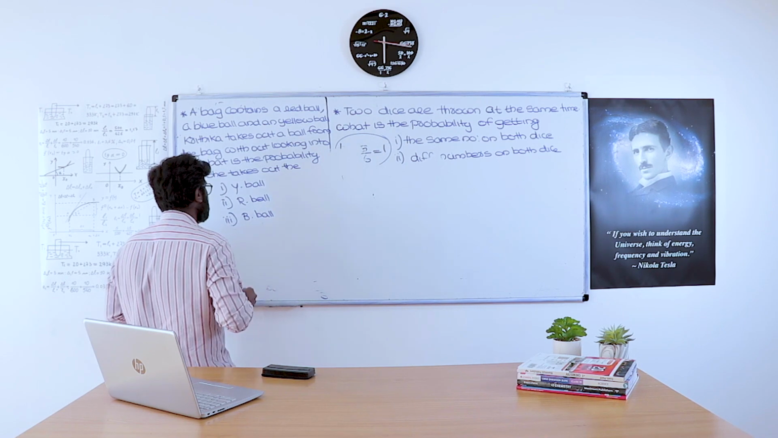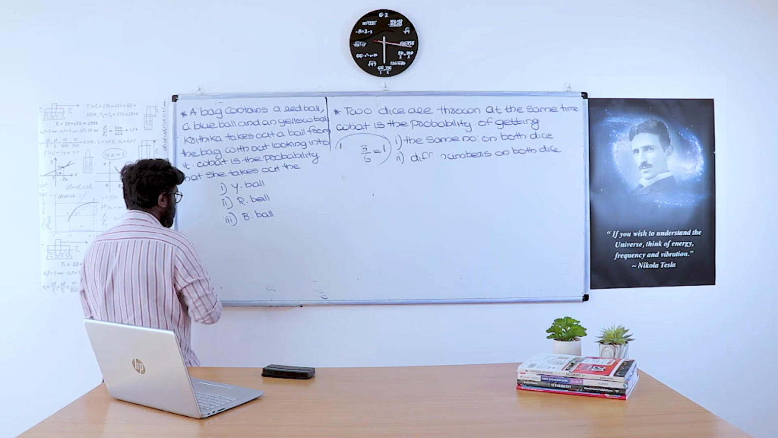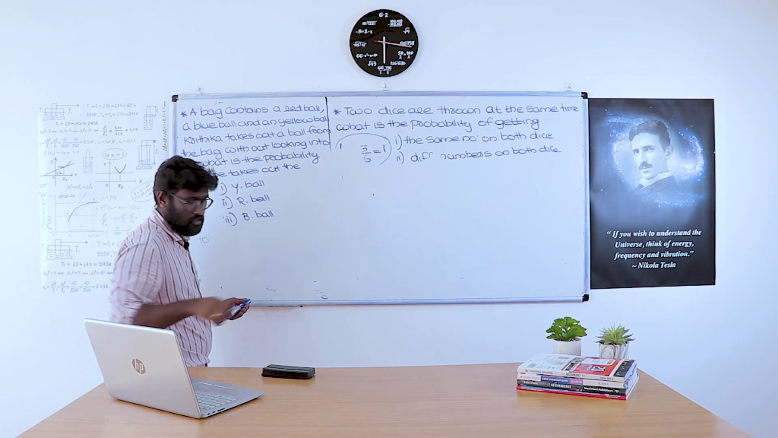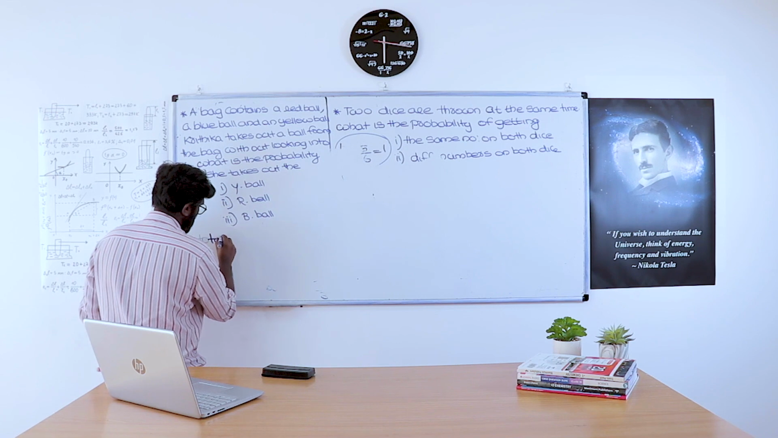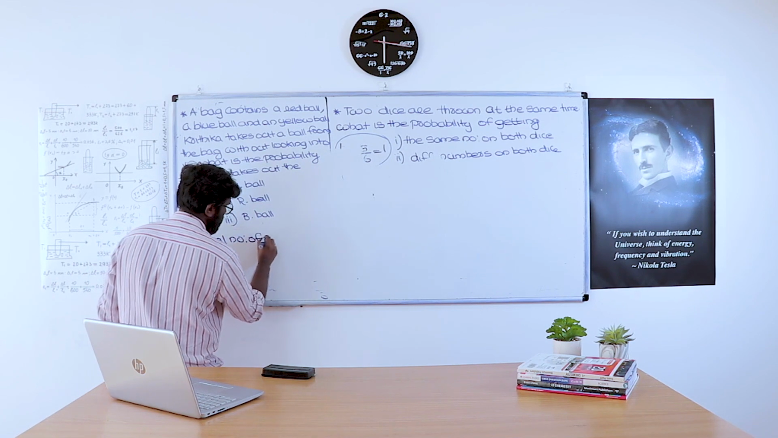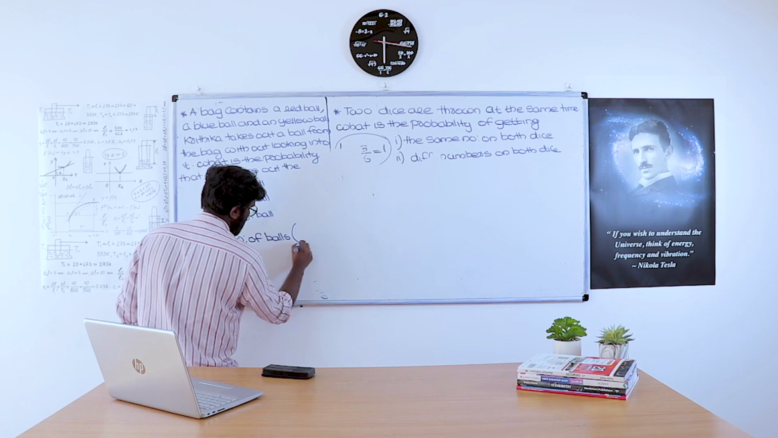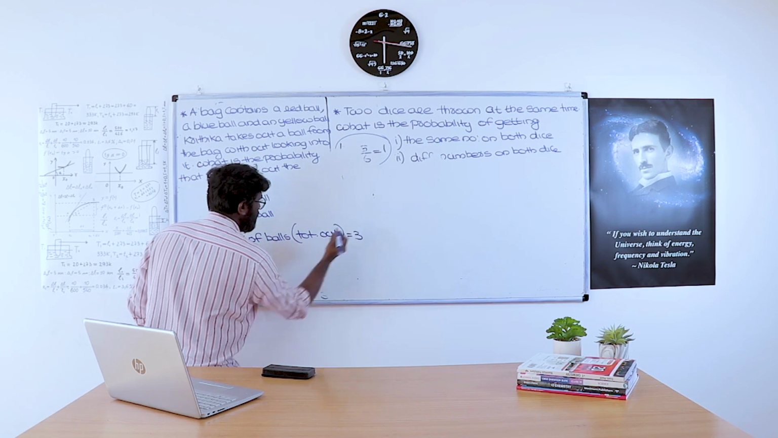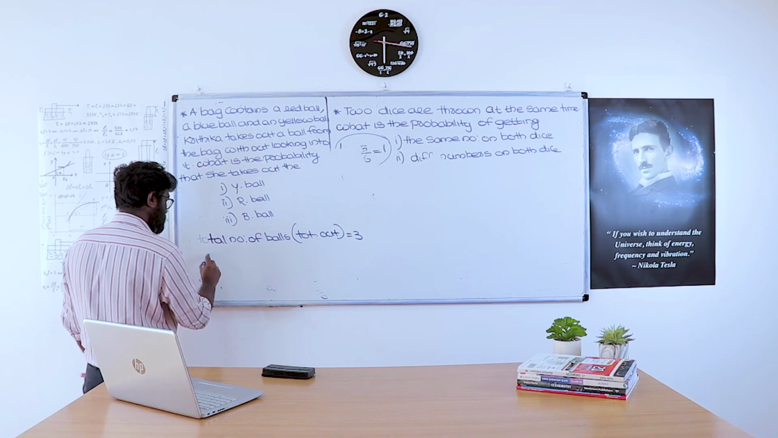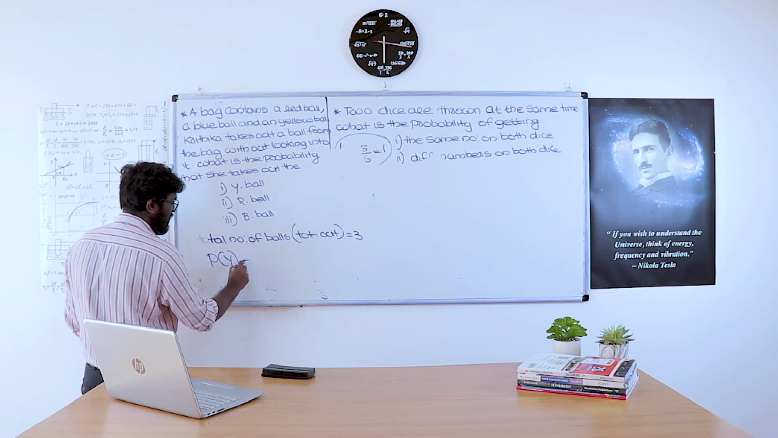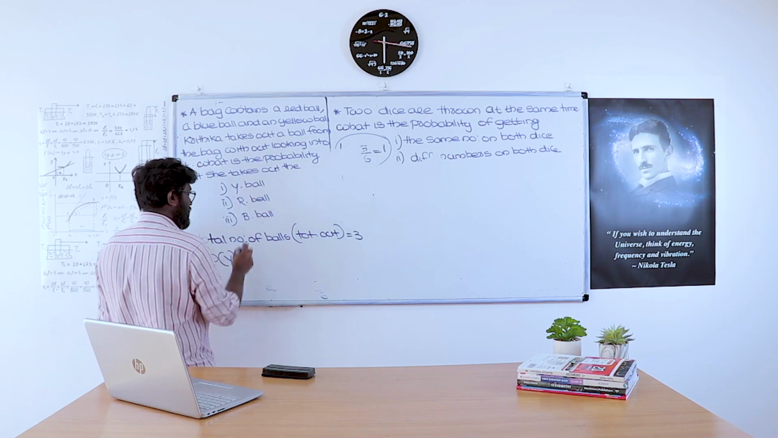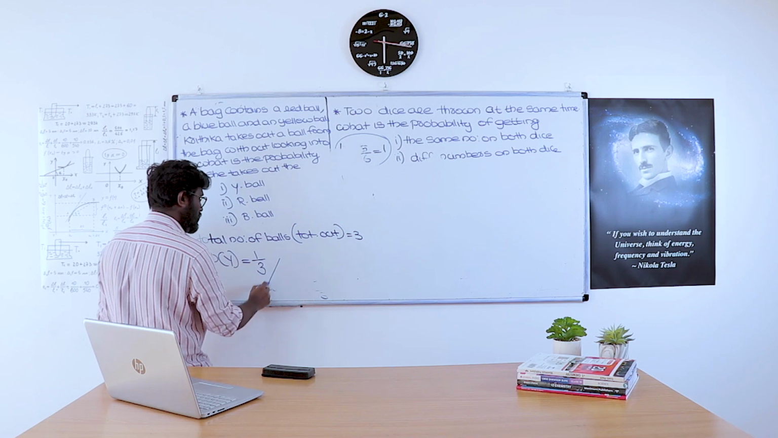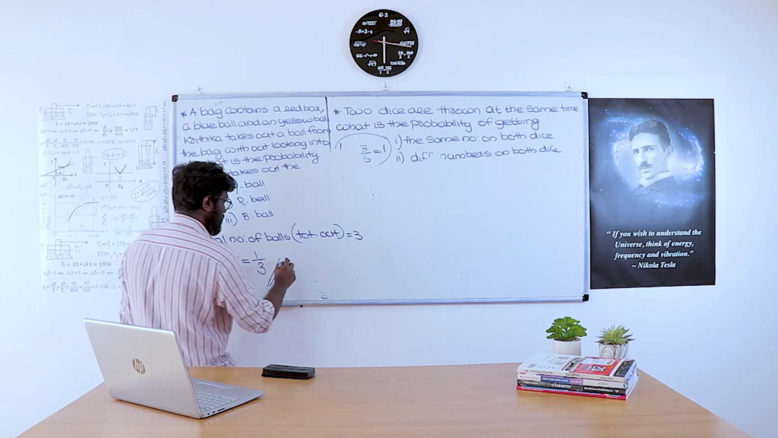So this is very simple. The total outcome, that is the total number of balls, equals 3. Probability of picking a yellow ball, P(Y), is equal to: only one yellow ball is there, so the outcome is 1 and the total outcome is 3. So the probability of picking a yellow ball is 1 by 3.